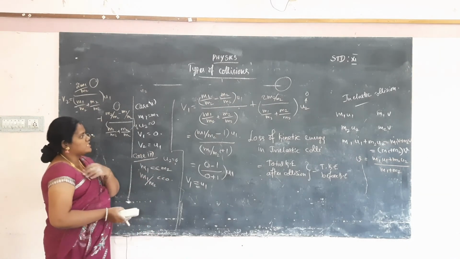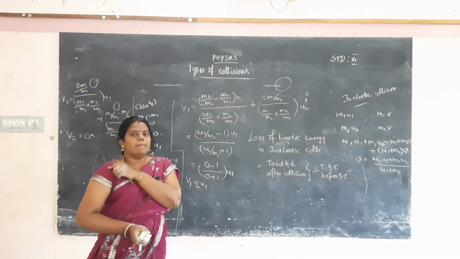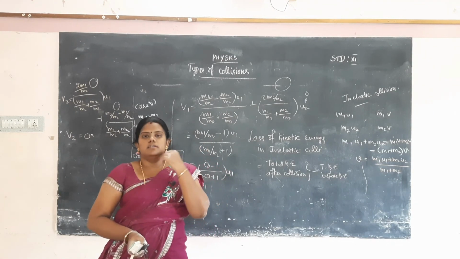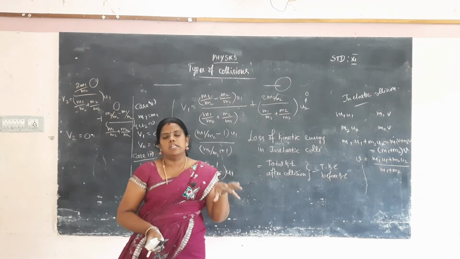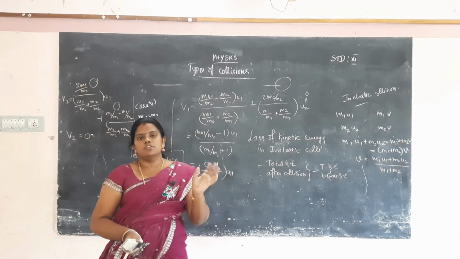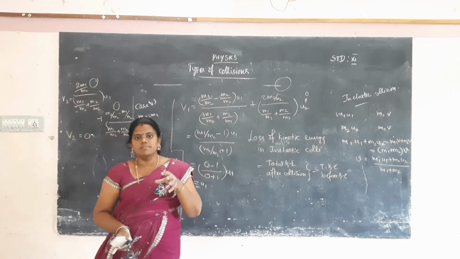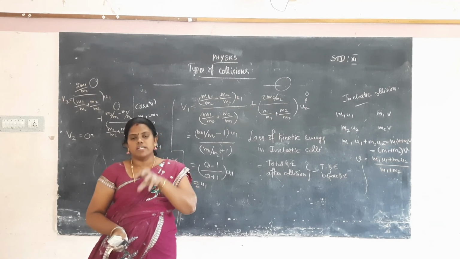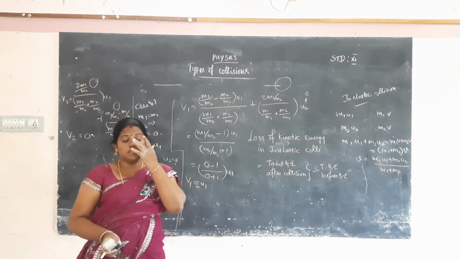So in today's session, I explained elastic and inelastic collision. First, what is a collision? One particle or object collides with another object. The two objects may both be moving, or one object is taken at rest and the other one moves and strikes the rest object. Either way, the two objects have initial velocities, and after the collision they have some final velocities also. We consider the initial and final velocity, and the initial and final mass, and then in the collision